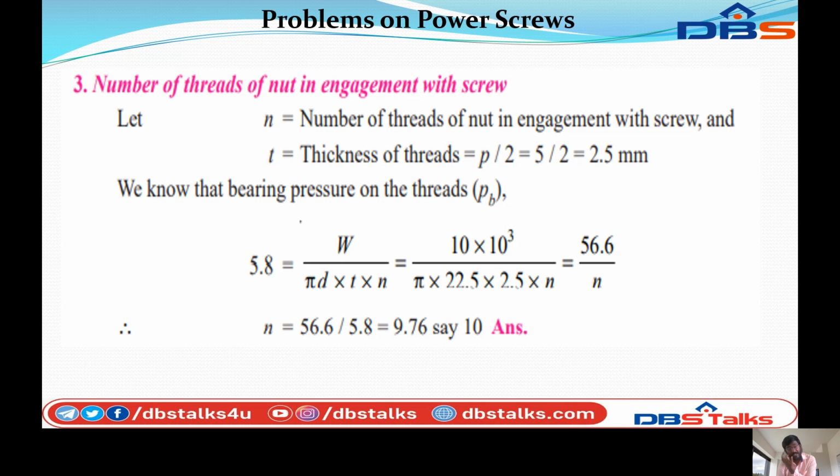So we know that the bearing pressure of the thread Pb equal to W by pi d into t into n, that equal to 10 into 10 cube by pi into 22.5 into 2.5 into n, that equal to 56.6 by n. Therefore, n is equal to 56.6 divided by 5.8. So this will be calculating n is equal to 9.76. This will be rounded to 10. So therefore, number of threads in engagement with the screw n is equal to 10 threads.